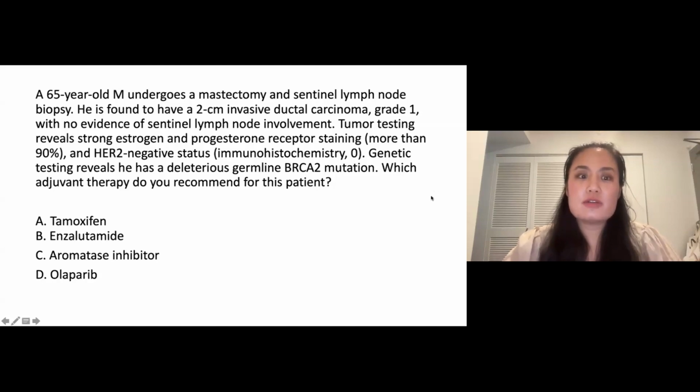Tumor testing reveals strong estrogen and progesterone receptor staining, more than 90%, as well as a HER2 negative status. Genetic testing reveals he has a deleterious germline BRCA2 mutation. Which adjuvant therapy do you recommend for this patient? A, tamoxifen, B, enzalutamide, C, an aromatase inhibitor, or D, olaparib?